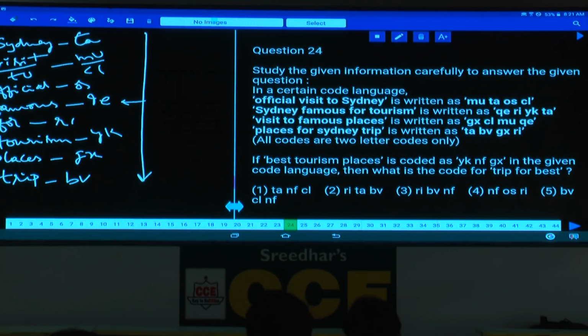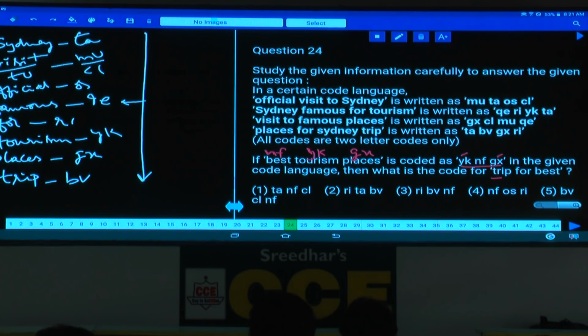Then question number 24. Best tourism places. Then what is the code for trip? Best tourism places. Where is tourism here? Tourism is YK and places. What is the code for places? Places is GX, YK, GX. And what is left over here? Best. As best is left over here, YK, GX is done. Now what is the code for best? The code for best is NF.